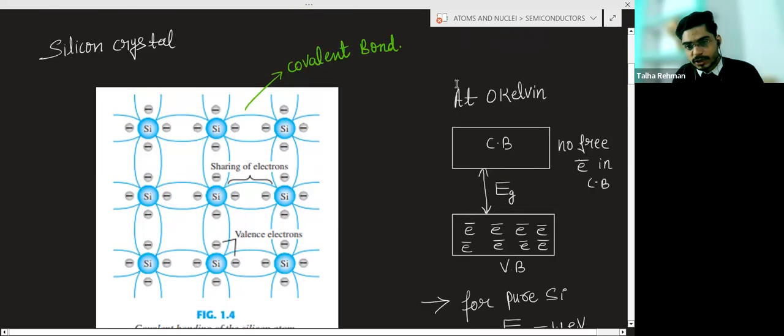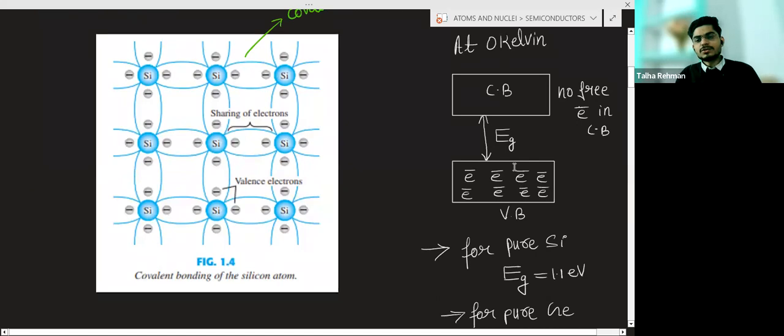If I am talking about 0 Kelvin, why is there no electron at 0 Kelvin in the conduction band? Because all the valence shell electrons are involved in the covalent bond formation. So no electron is free here.